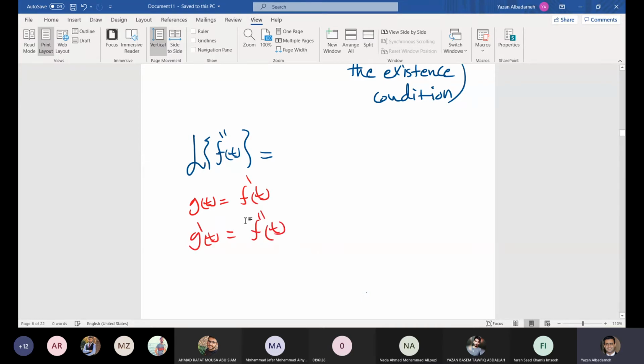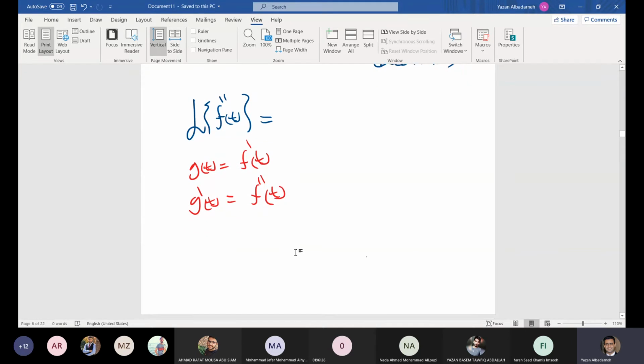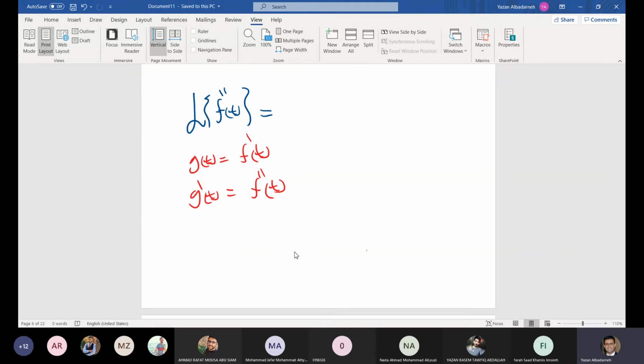Then the Laplace transform of g prime of t is equal to the Laplace transform of f double prime of t. So from here, the Laplace transform of f double prime of t, which is the required information here, is the Laplace transform of g prime of t, because of these formulas.